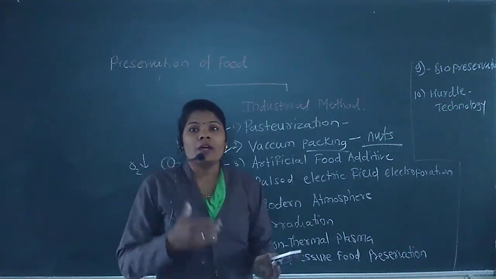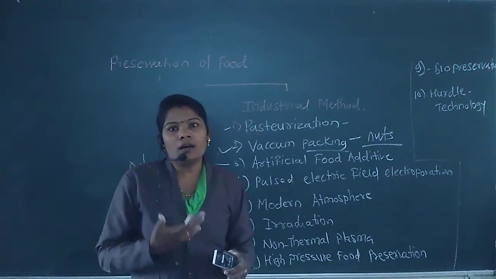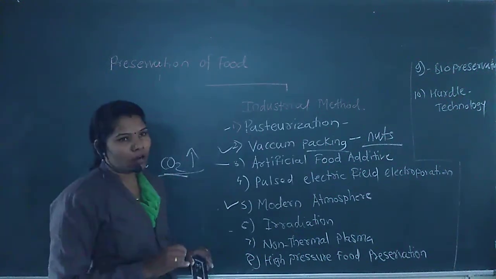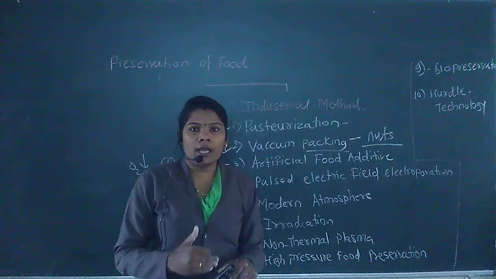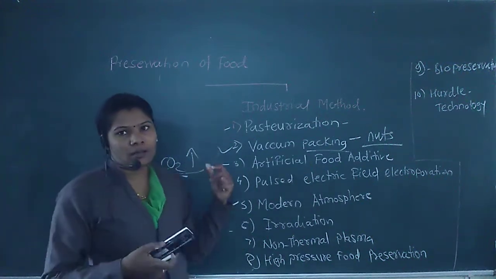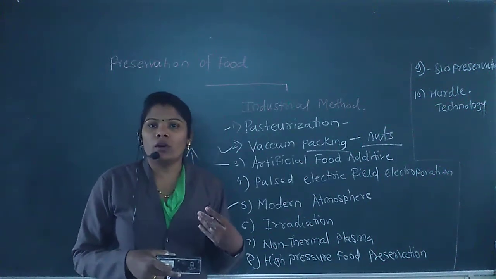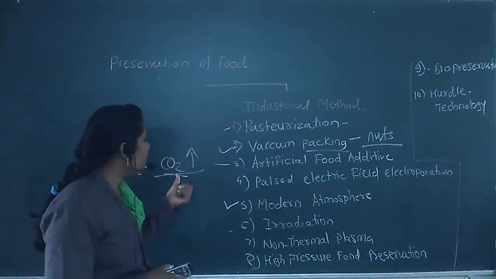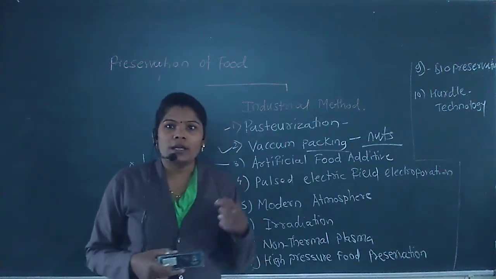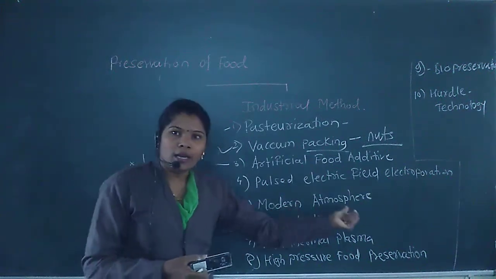Then what happened here? Due to the decrease in oxygen, it inhibits the oxidation reaction, and by increasing the concentration of carbon dioxide, which is used to kill or stop the growth of insects, which is very harmful for the food. That's why, by increasing the concentration of carbon dioxide, preservation of the food takes place by killing the insects. That's why that process is called the modern atmosphere process.